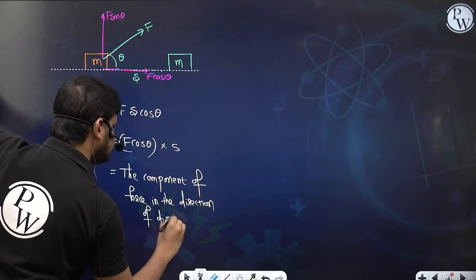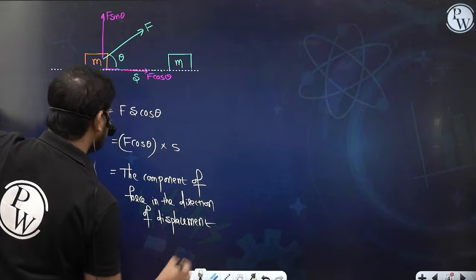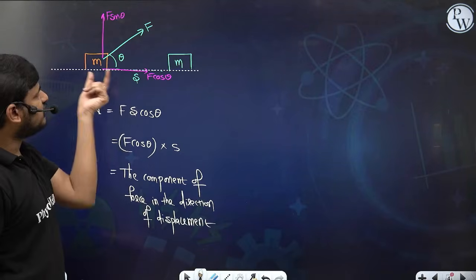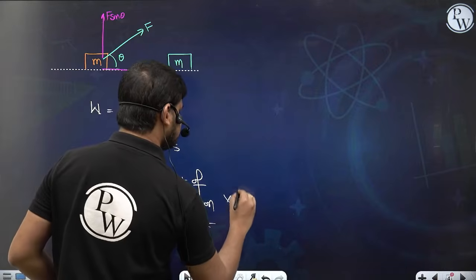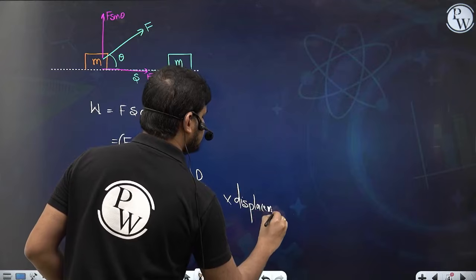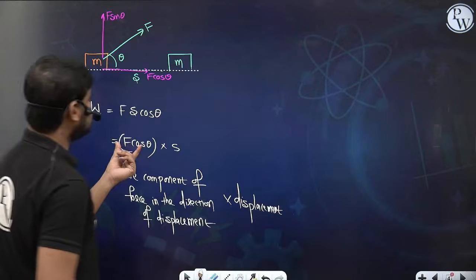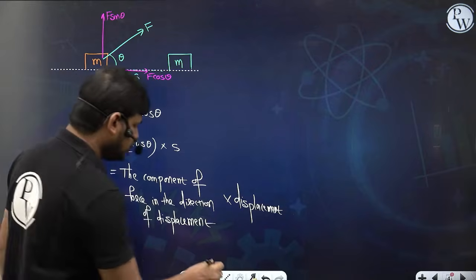Shall we write the component of force in the direction of displacement, F cos theta, into the displacement, which is nothing but S? That means F cos theta into S. What is F cos theta? It is the component of force along the displacement. So this is one way.